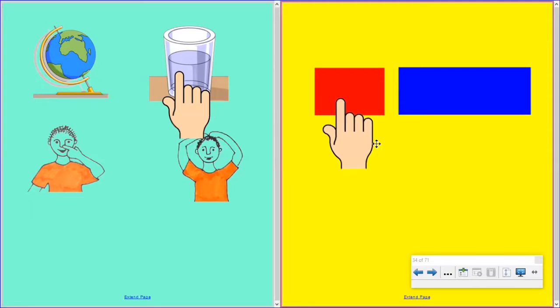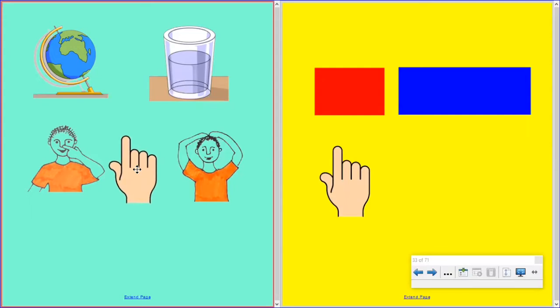So do the words globe and glass begin with the same sound? Touch your nose. That's right. Globe and glass both begin with gl.